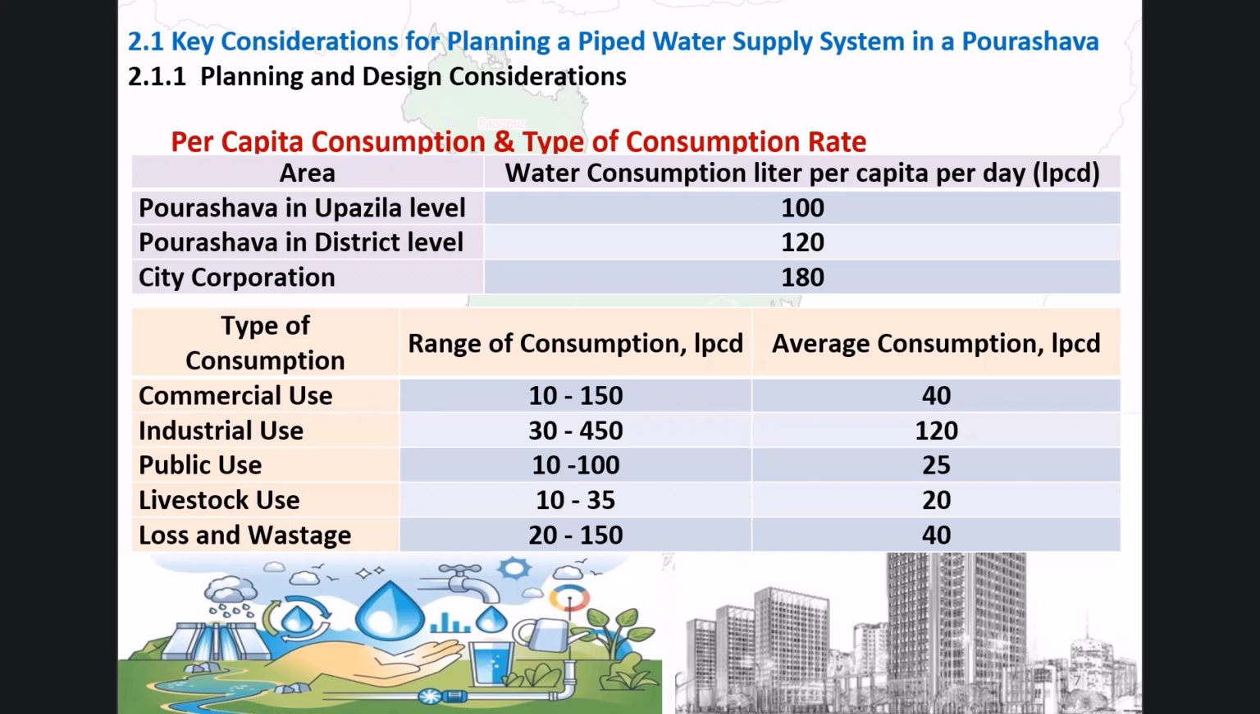In addition to domestic use, water is also needed for commercial, industrial, public, and livestock use, as well as accounting for losses and wastage. The table on this slide shows the range and average consumption figures for each category. In practice, most POSHWA domestic supply plans cover all categories except industrial use, as most industries in Bangladesh organize their own water supply independently.